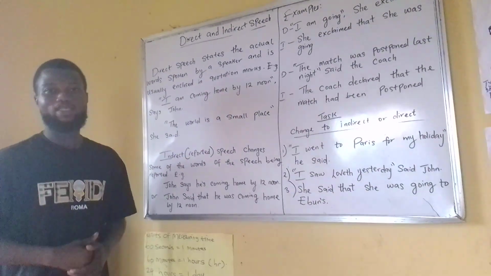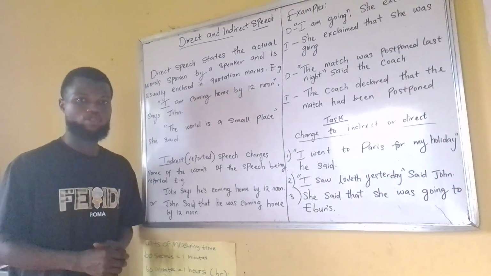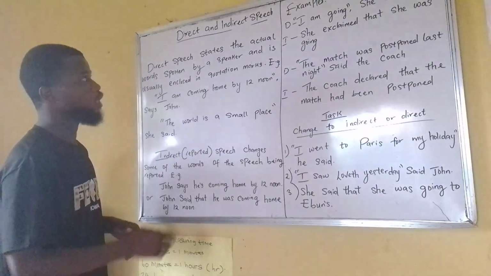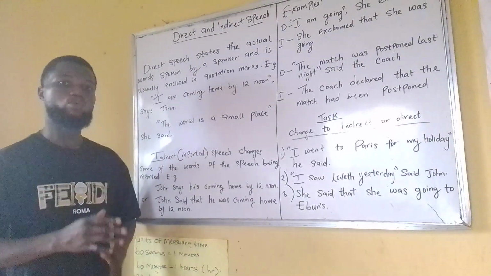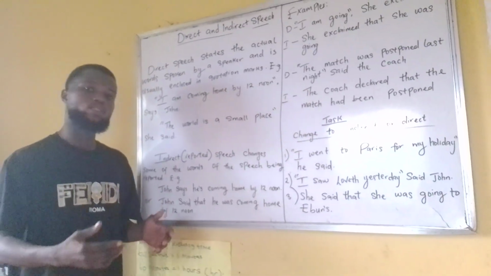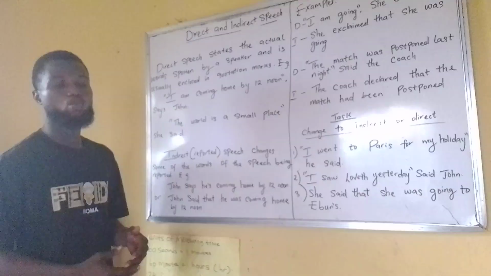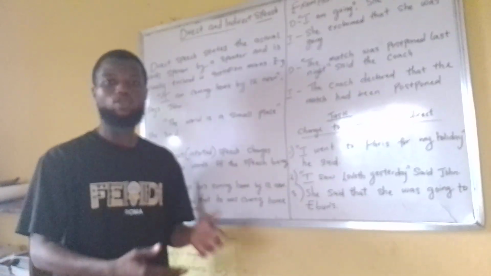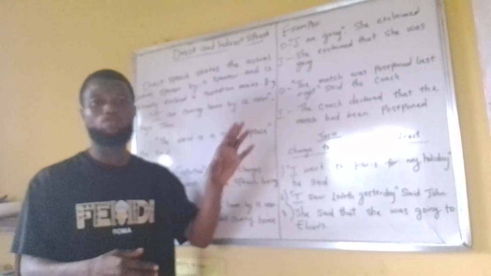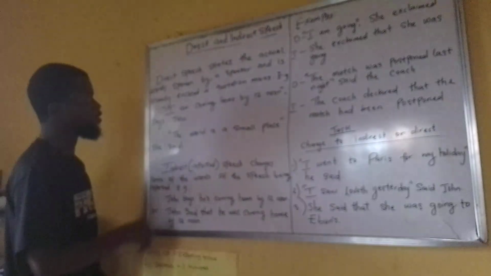Today we're looking at direct and indirect speech. Indirect speech is also known as reported speech. It means that you're saying what somebody else has said, but you're not saying it as if you are the person who said it.